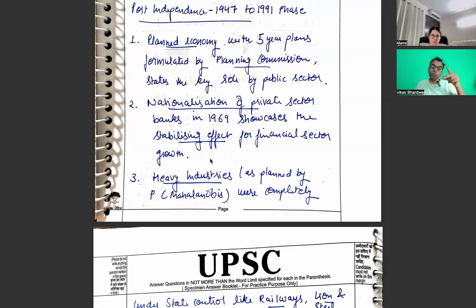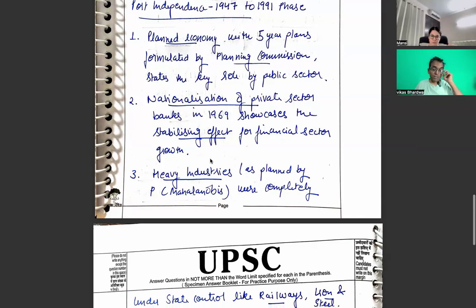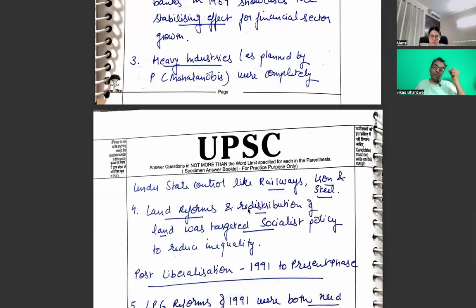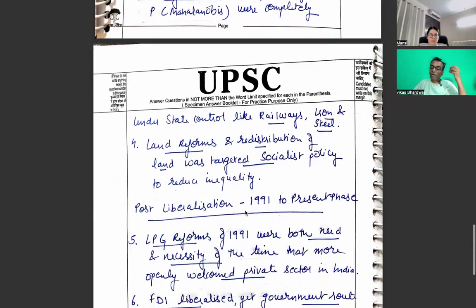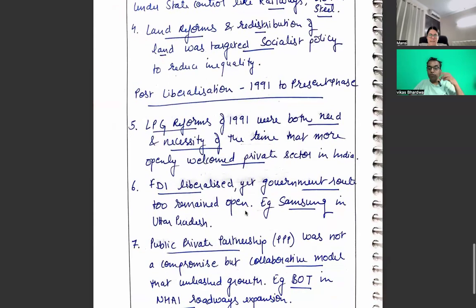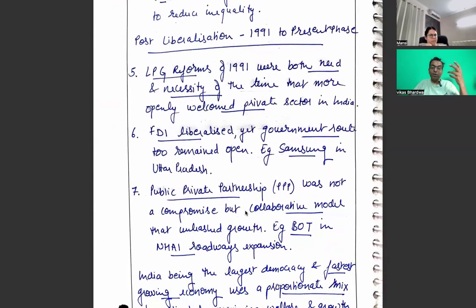So you could have picked up both of them, indicating heavy industries were completely under state control. Agreed, when we say completely, but today we have Jindal, we have Tata, we have a lot of big groups. Land reforms is also perfect. Then post-liberalization you have also put LPG. So I think fairly enough ideas are coming.